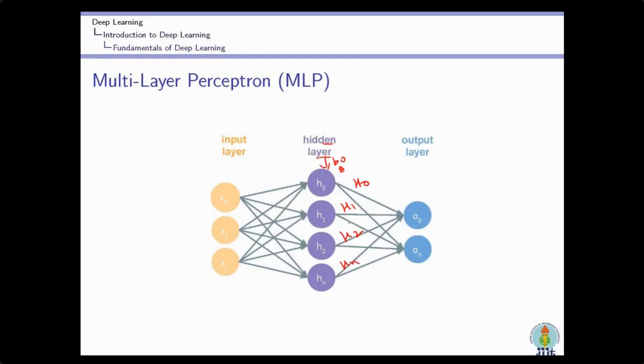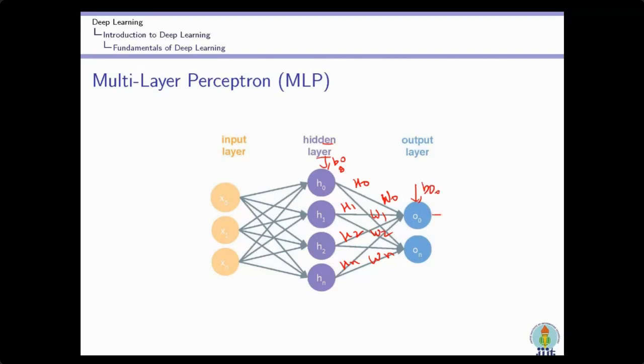Now, this output of the hidden layer neurons will work as an input for the next layer neurons. Here, the next layer is the output layer. So these all are connected with weights also. These are also connected with weights. So now I will calculate the output of O0 just like H0: H0 into W0 plus H1 into W1 plus H2 into W2 plus Hn into Wn plus the bias of O0.